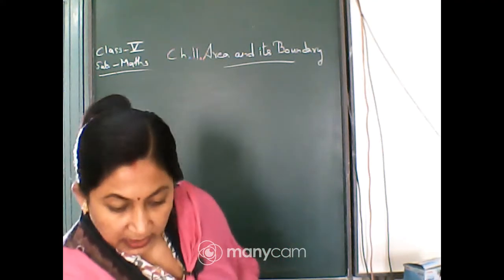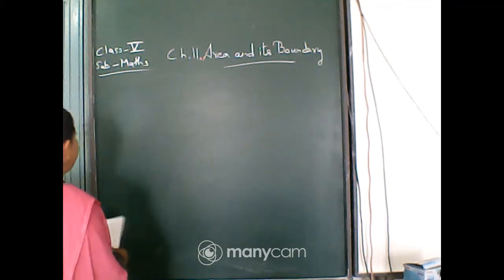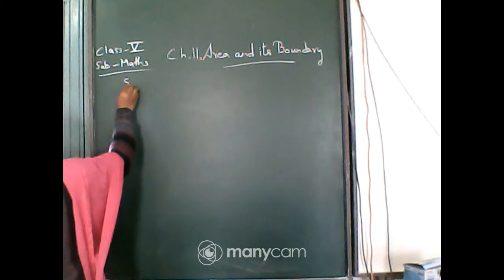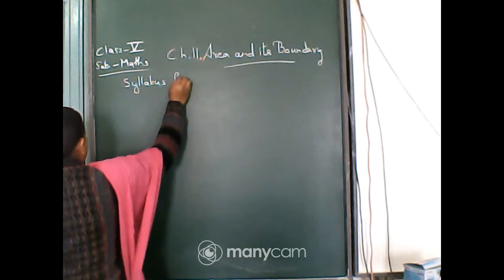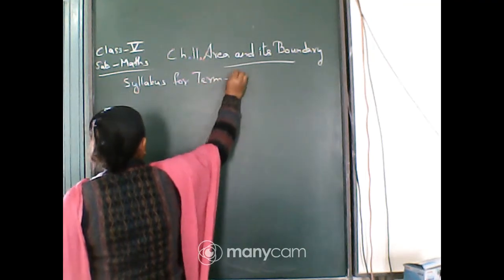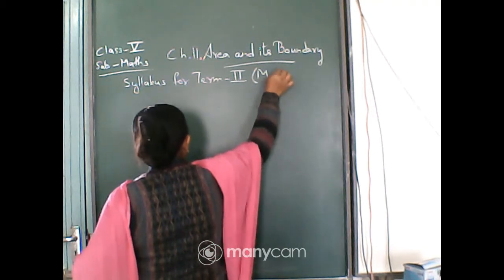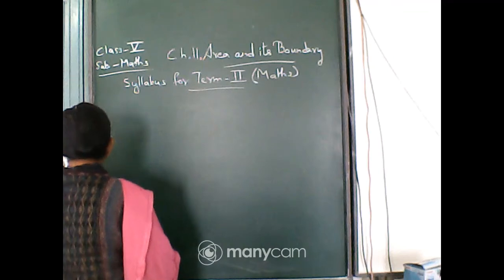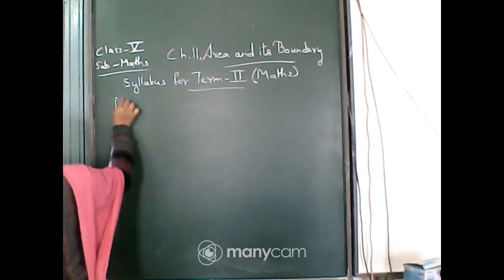Now write down the syllabus for term 2 maths. For Math Magic you already know the syllabus, isn't it?